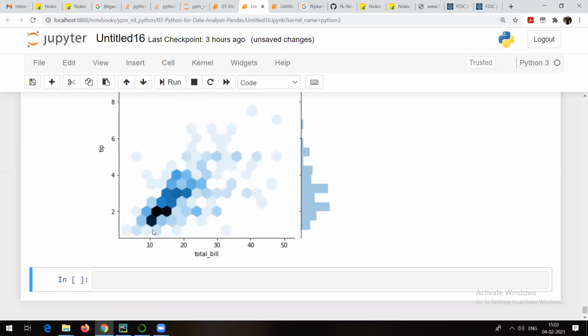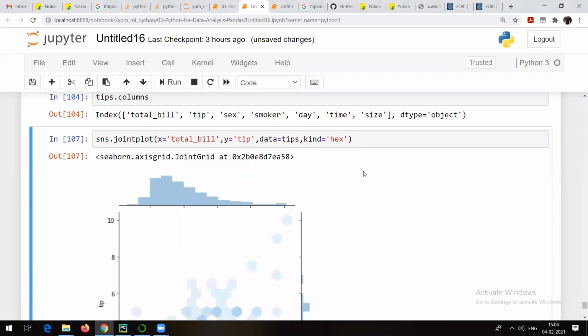So how to interpret this? You can see that all these are hexagons, but most of those hexagons are overlapping each other, and that's why these hexagons are darker in this area. That means most of the people generate a bill between 10 and 20. And these are faint in color, which means there are very few people who generate a bill between 40 and 50. Same thing, but we are just making use of a different shape here.